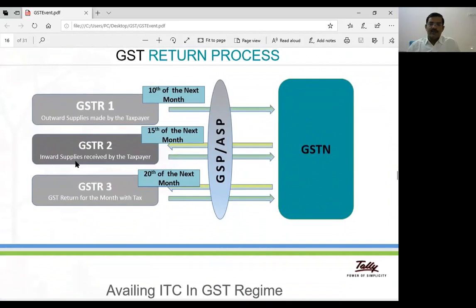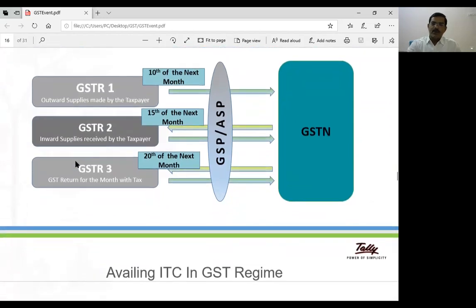GSTR 1 is due on the 10th of the next month, then the 15th, then the 20th. We upload all the data in the GSTN network. The GSTN network plays a vital role in saving the data, generating formats, and collecting the taxes. Everything is done by the GSTN network.